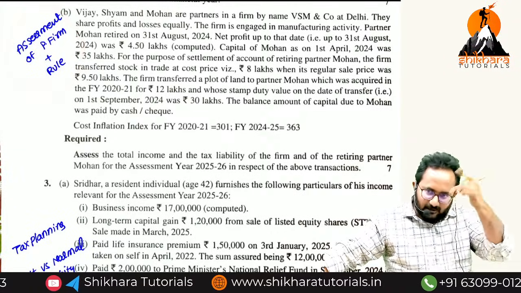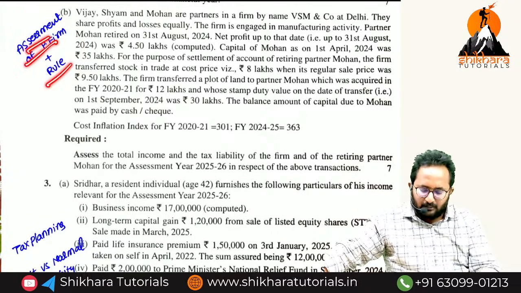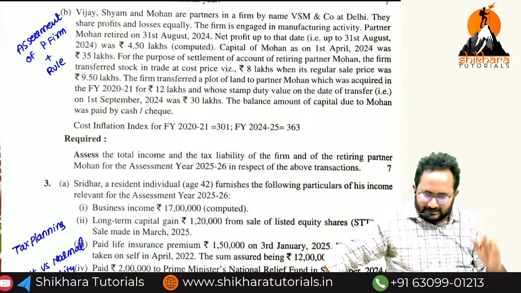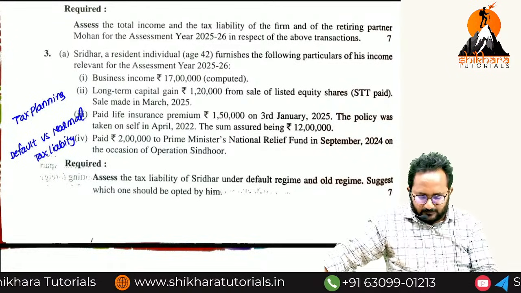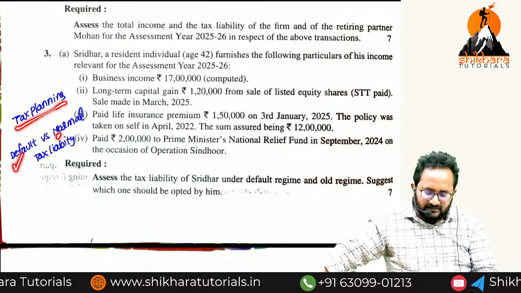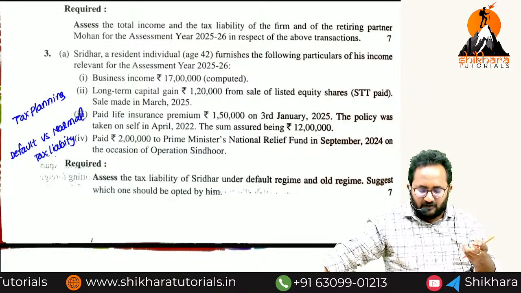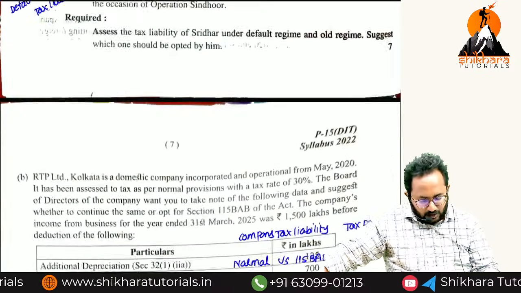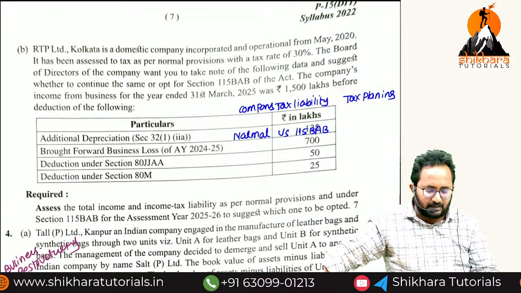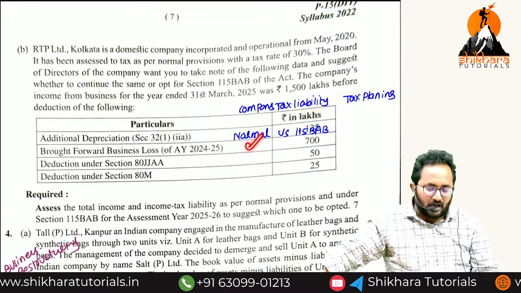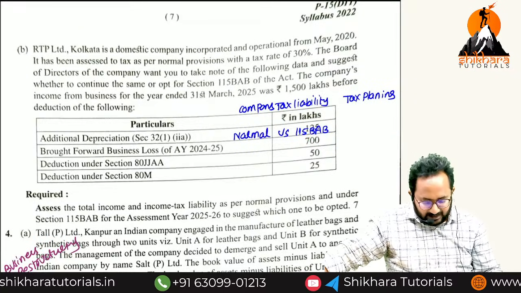This is an assessment of partnership firm along with the rule, but it was not covered directly in our classes. Next, it is a very easy question, tax planning: individual tax liability computation, which is beneficial if you follow default or normal. It is also an easy question. Tax planning, that is nothing but company tax liability, whether normal is better or 115BAB is better.